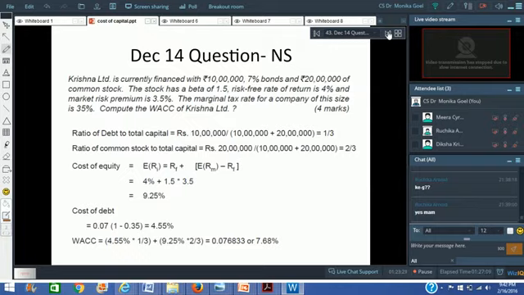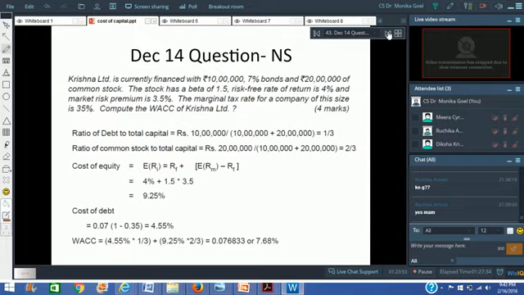Okay, one last question based upon the CAPM, because how can I leave it? Here you have to simply find out the weighted average cost of capital when you have been given the CAPM values for the purpose of calculating the cost of equity. While finding out the cost of equity, you have to decide based upon the information available as to which particular formula you have to use.